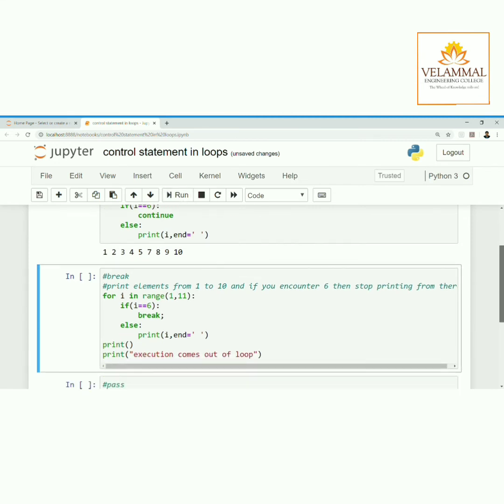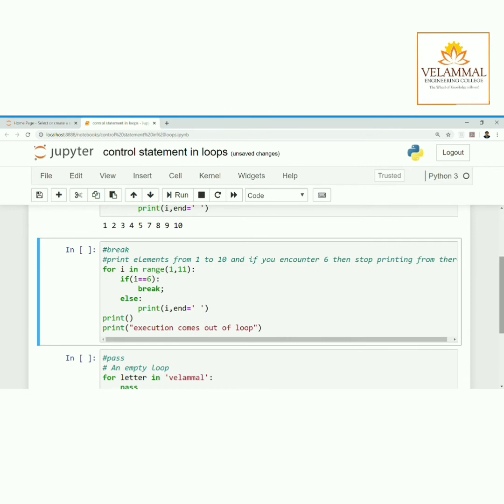The next example is for break. You have to print the numbers from 1 to 10, and if you encounter 6, then stop printing from there. So we have to print the numbers only from 1 to 5. When 6 comes, we have to break. That is, we should stop the execution. So for i in range(1, 11): if i is equal to 6, break, else print i.